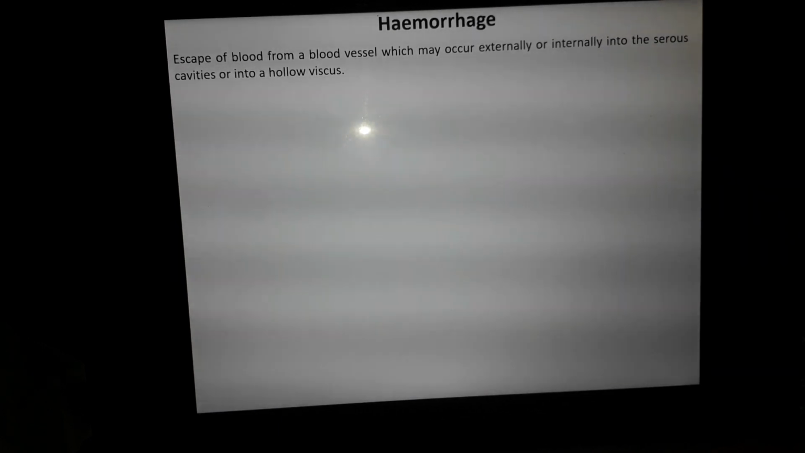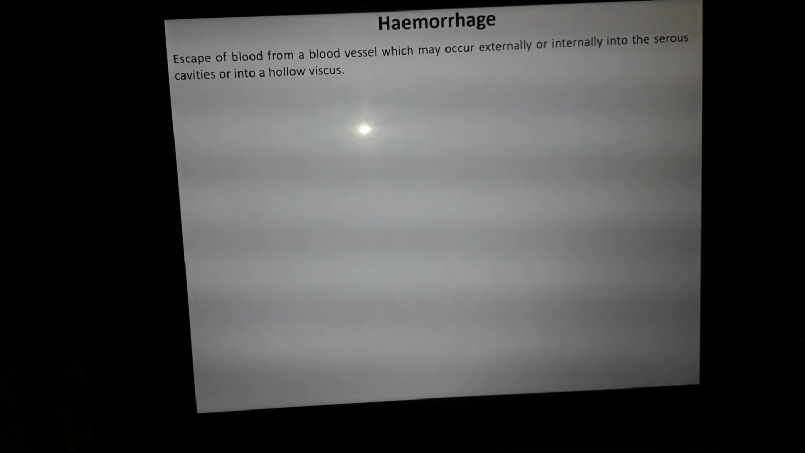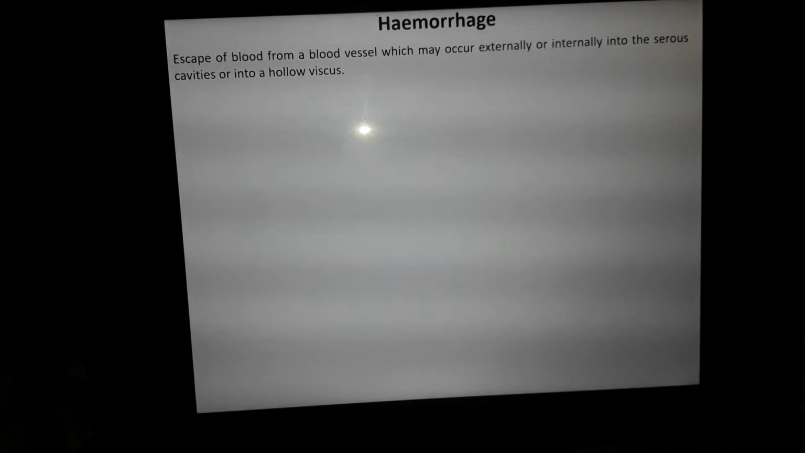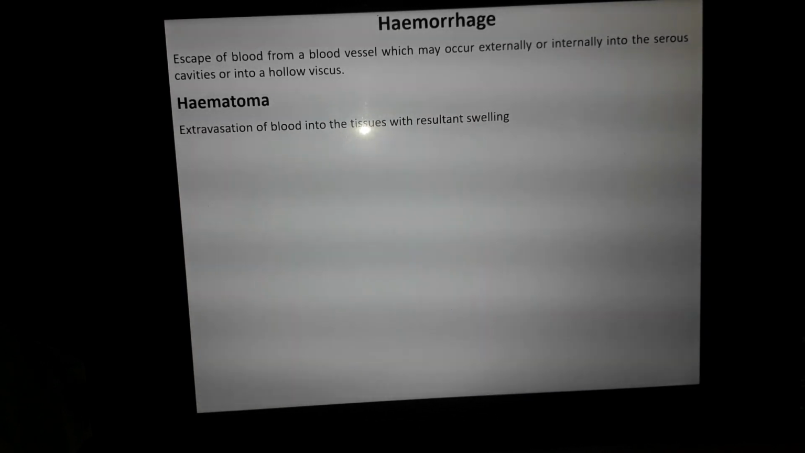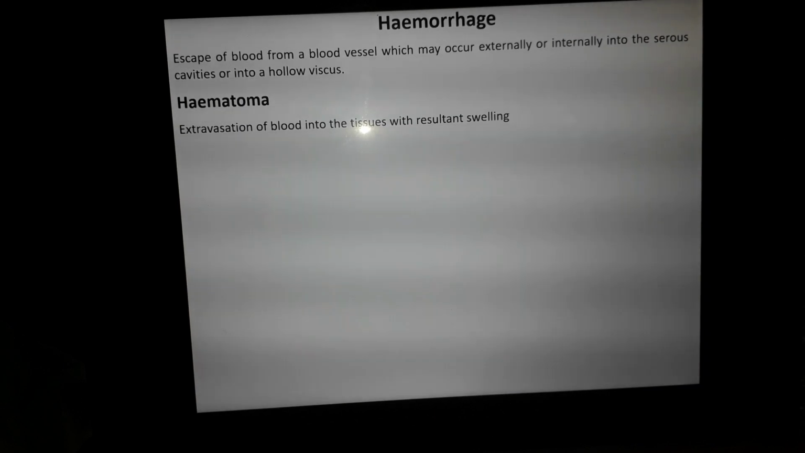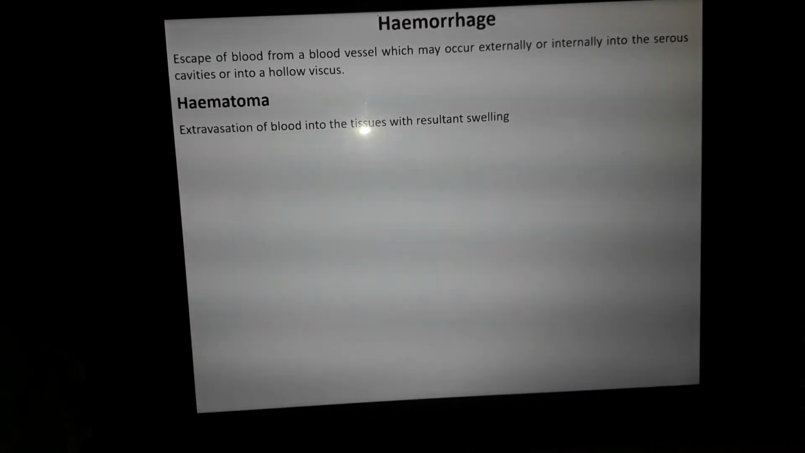Then there are certain terminologies which you should know if hemorrhage occurs in different places. How do we define those terminologies? First is the hematoma. Hematoma is defined as extravasation of blood into the tissues with resultant swelling. You might have observed that if there is a trauma, immediately there is a swelling. Sometimes there is a rupture of blood vessels and the blood escapes from the blood vessel. So this extravasation of blood into the tissues along with the swelling, we call hematoma.